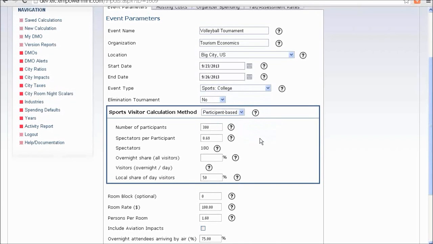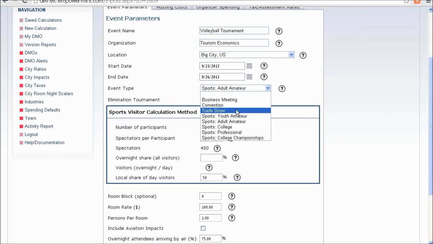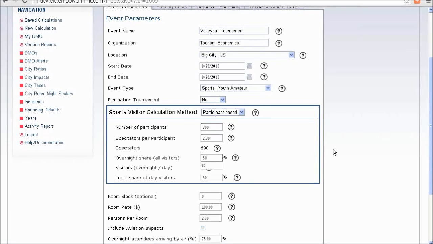Again, if we change that to, say, a college event, well, that goes down to 0.6. And if we change it to an adult amateur, it's 1.5. So clearly the youth amateur generates the most spectators per participant of our various event types. So now we have a total number of participants and spectators. We just need to put in an assumption for the percentage of those visitors that are spending the night. And so based on this approach to calculating the number of visitors, we can run an impact analysis.